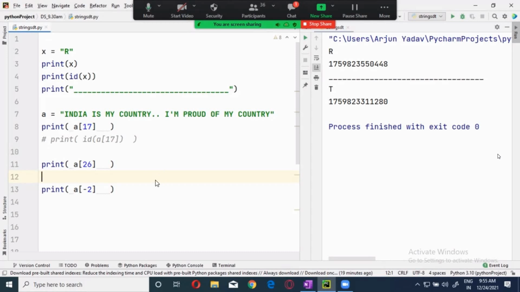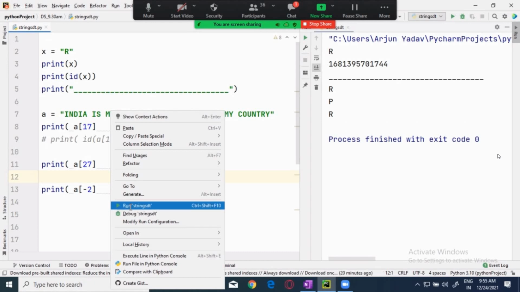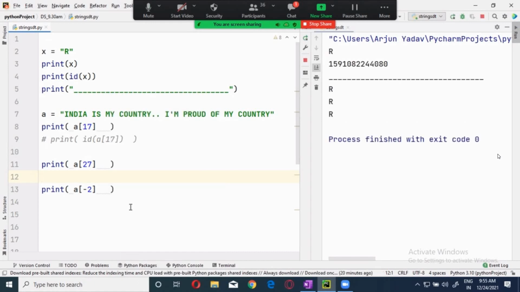Now I'm going to run this one. Okay, all are R. Now, how many times we are using R? 4 times. Now, all should be pointing to the same memory location? Yes, it has to. Now, I'm going to copy this one.